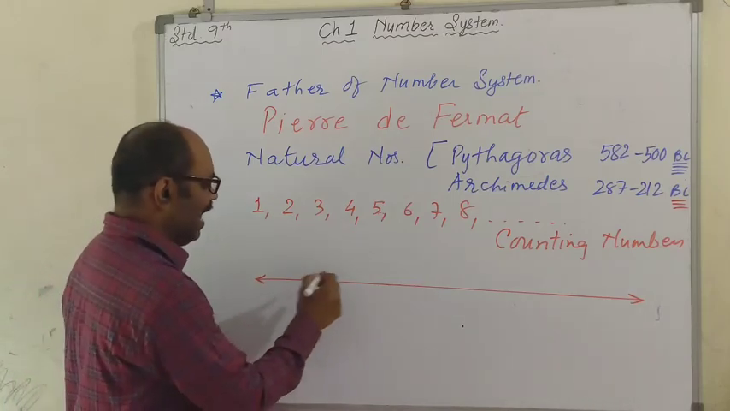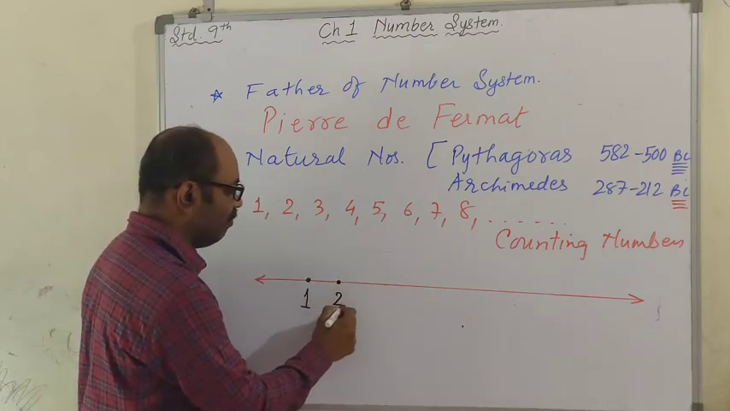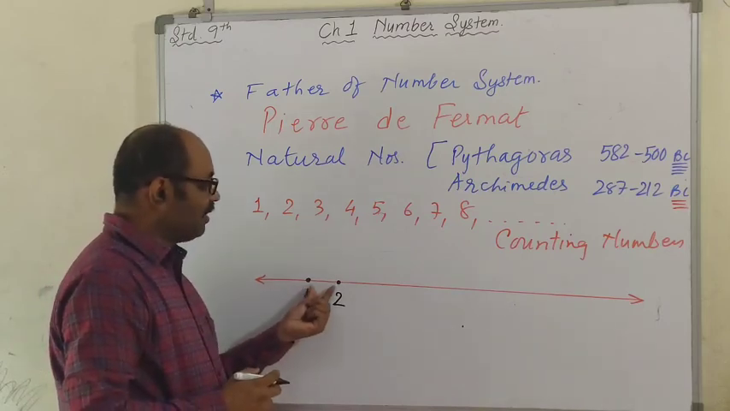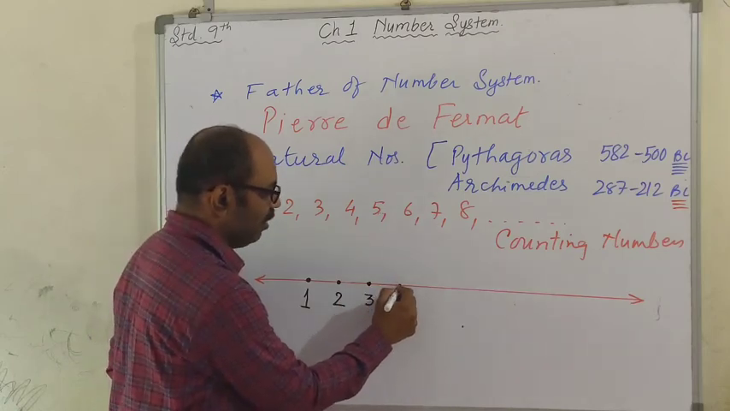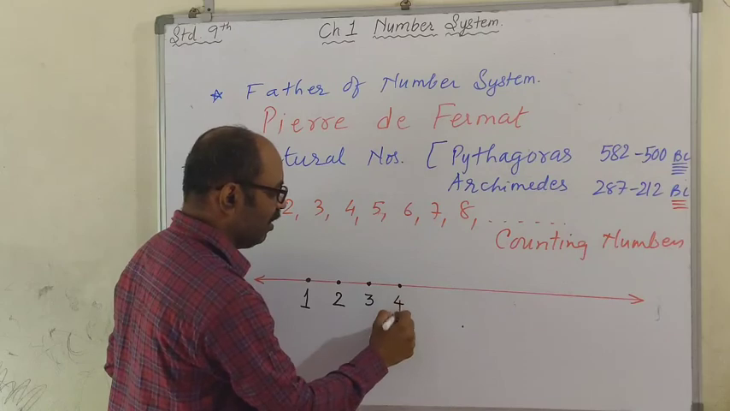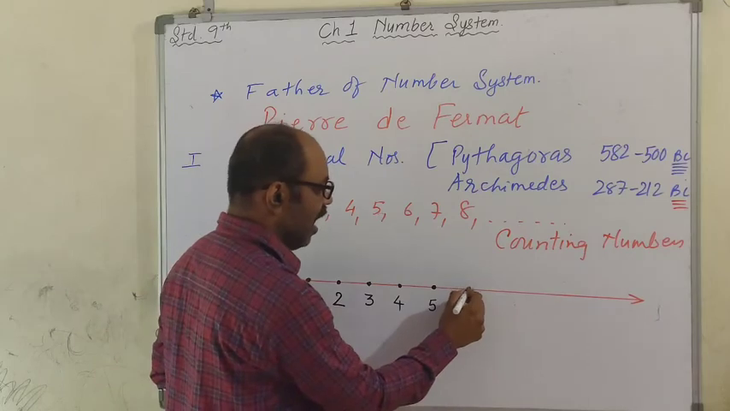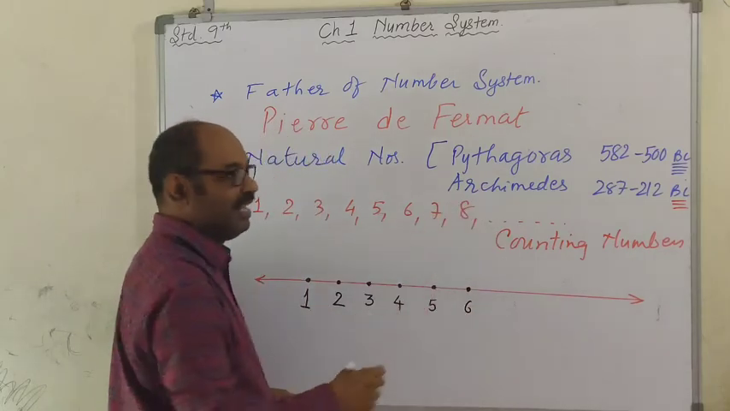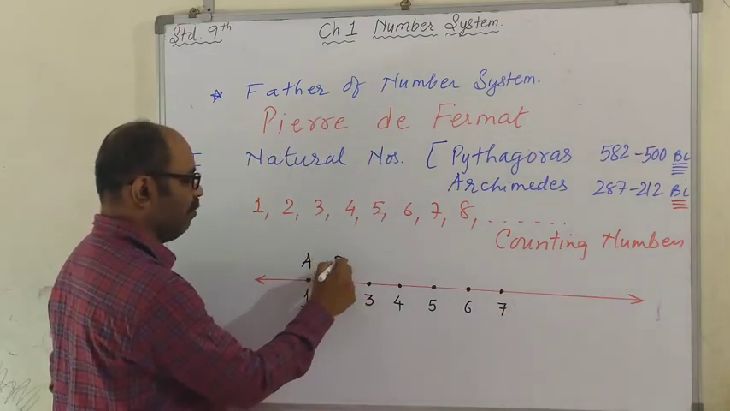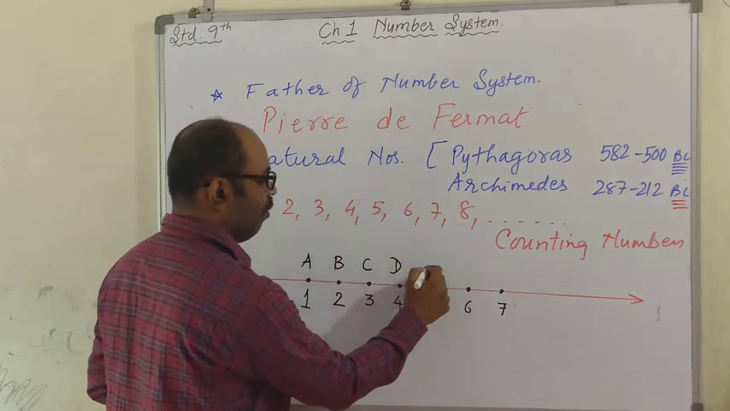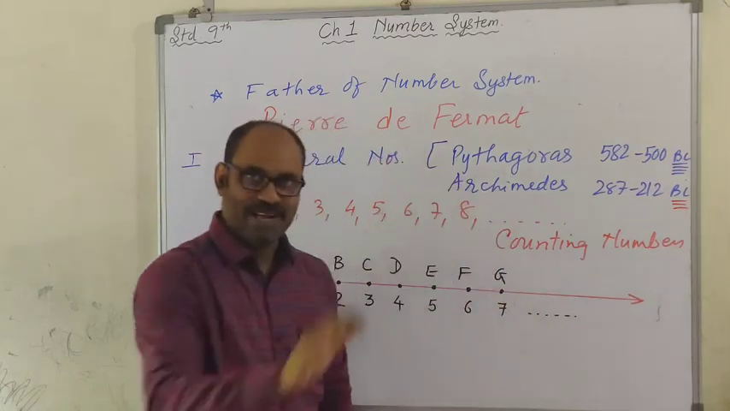Then at some distance I choose one more point and to it I connect number 2. Whatever distance I have taken, the same distance I choose the third point, assign 3. Similarly, progress further, keep on choosing points at regular intervals and connect the natural numbers one by one. Let's say this is point A, point B, point C, point D, point E, point F, point G. Then you know there are infinite numbers, but I'm not going to name them.